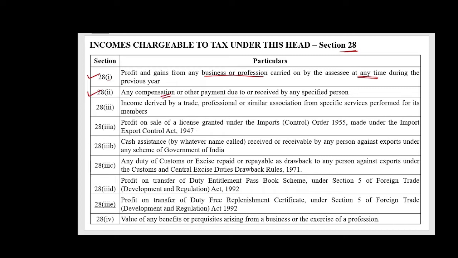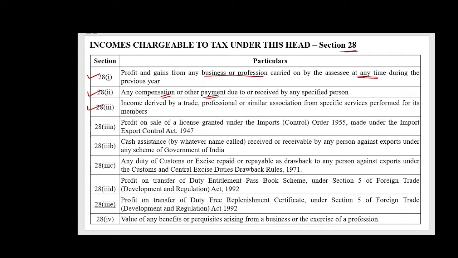Next one is section 28 subsection 2. Any compensation or other payment due to or received by any specified person. Now this specified person can be managing the whole or substantially the whole of affairs of an Indian company, or he might be managing the affairs in India of any other company. He can also be holding an agency in India on behalf of some other person. And this compensation can be for any purpose, which can be either termination of his office or modification of any terms and conditions relating to his office. So in such cases, when he receives any compensation or payment, it is taxable as income under the head under section 28.